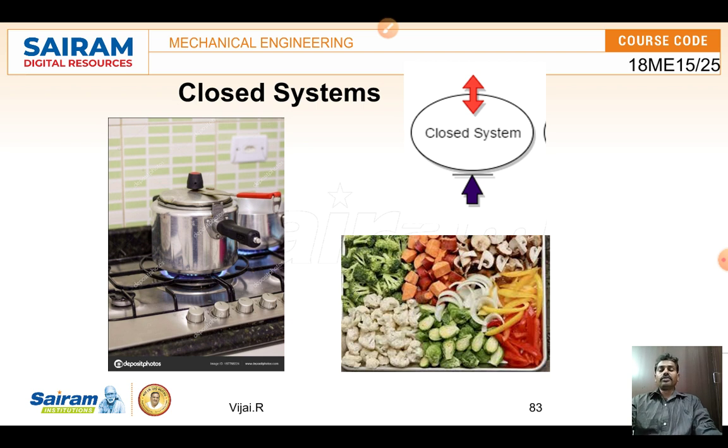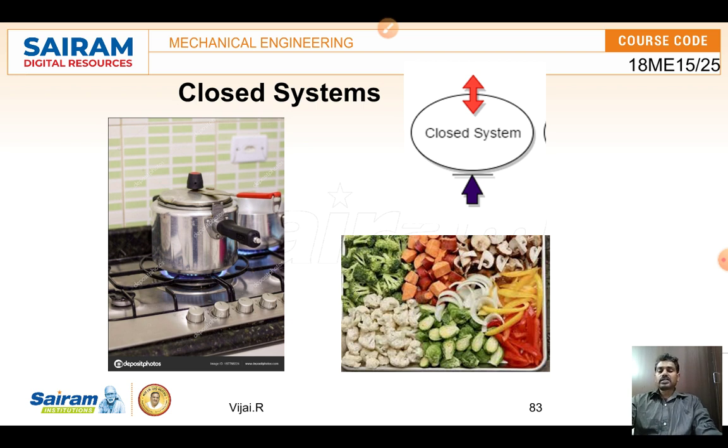Okay, and if you stop this burner for some time and keep it aside, after some time we can see that the cooker heat is getting reduced and the material becomes cool, because heat transfer can take place from inside to outside. That is, heat transfer can take place on both sides in the closed system, but material transfer cannot take place. This is called a closed system. I hope you can understand it easily.